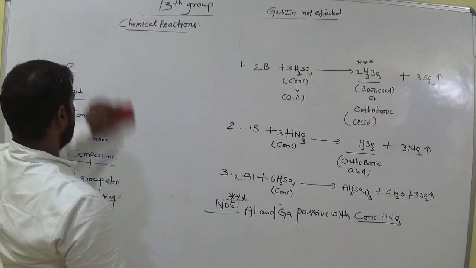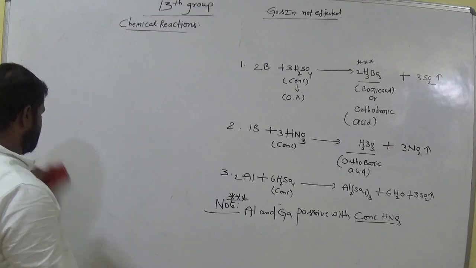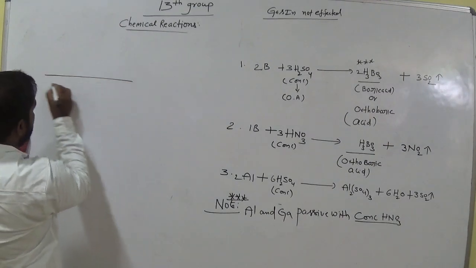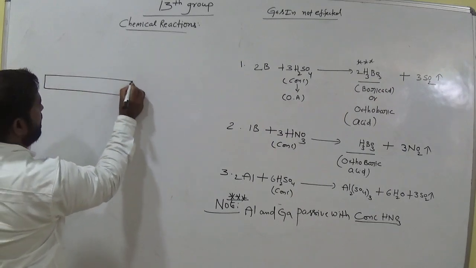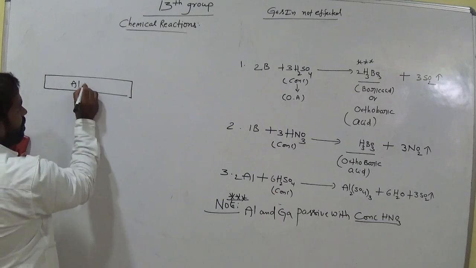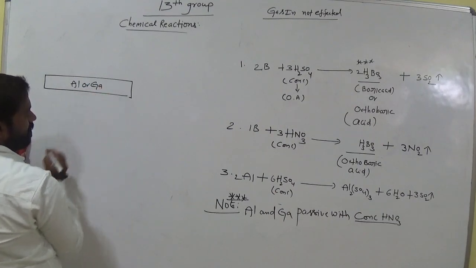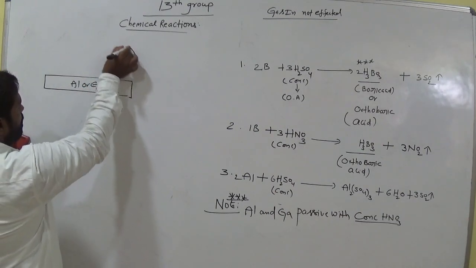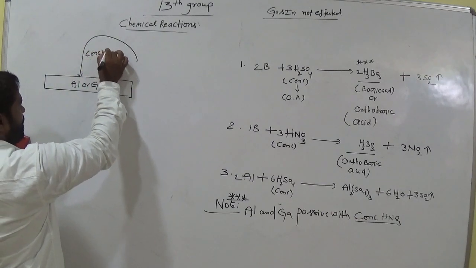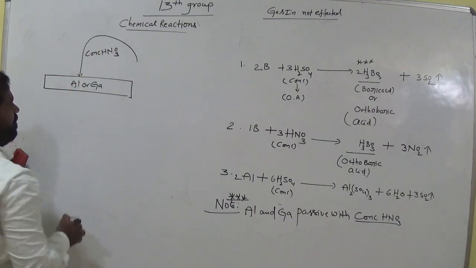Write that. Passive means, suppose this is an aluminum rod. Okay, this is an aluminum rod. Now this is aluminum or gallium. Now pour concentrated HNO3 on the surface of aluminum.